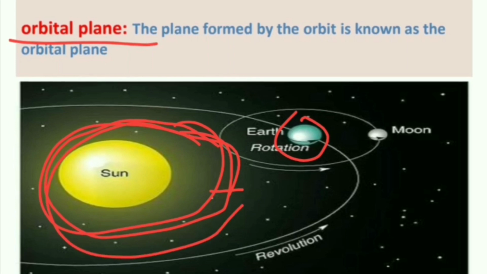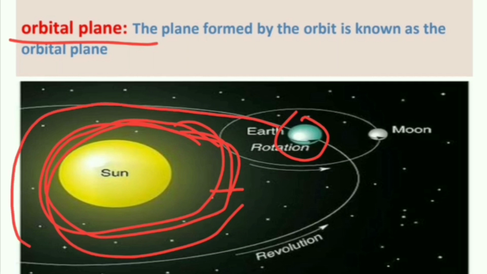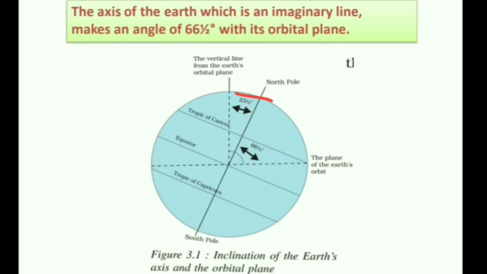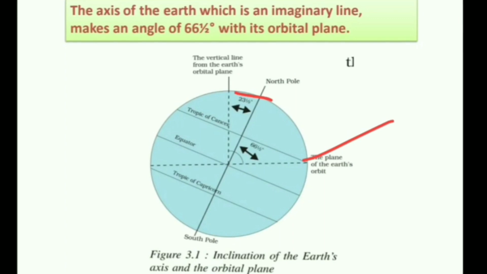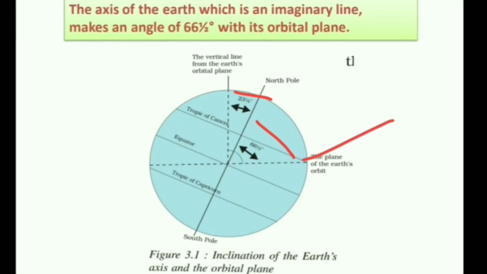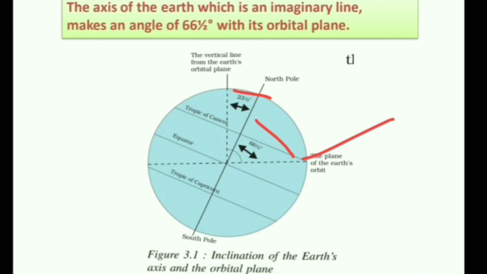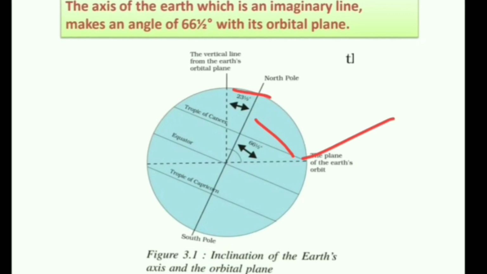This means the revolution will be done around the sun, and this plane formed by the orbit is called the orbital plane. We know earth tilts at an angle of 23.5 degrees while rotating. Here is the plane of the earth's orbit, and the angle made here is 66.5 degrees. So we can say earth's axis is tilted at an angle of 66.5 degrees on its orbital plane, and this is one of the most important questions we can expect. So that is, a 66.5 degree angle is made with its orbital plane.